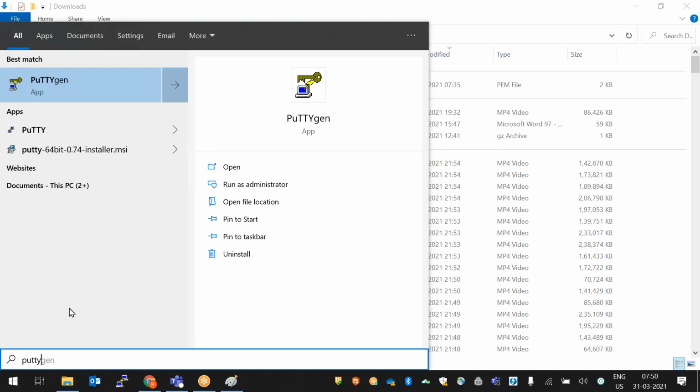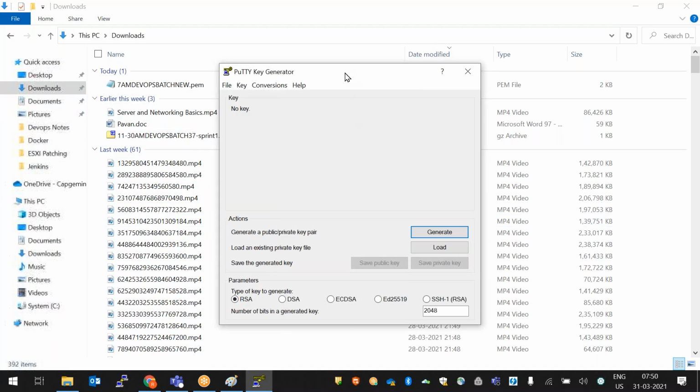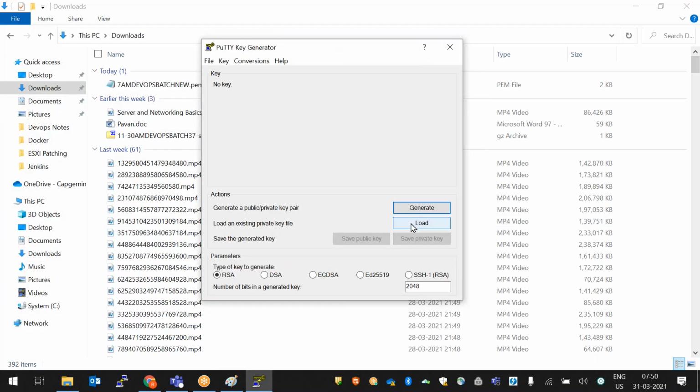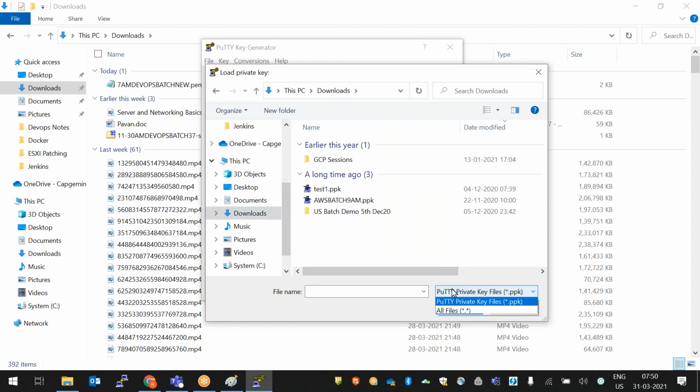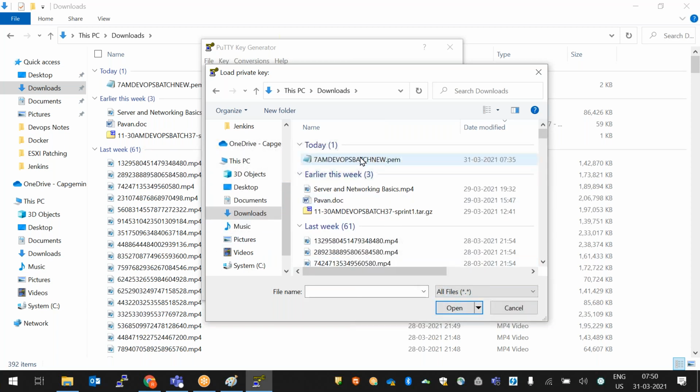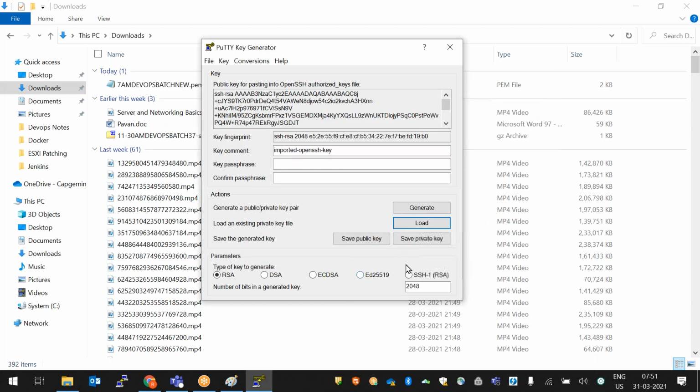When we install PuTTY, along with PuTTY, PuttyGen will be installed. So we need to search for PuttyGen and open it. Once we open this, click on load and select the PEM file where we downloaded it. Go to downloads, select all files. This is our PEM file. Select this PEM file.